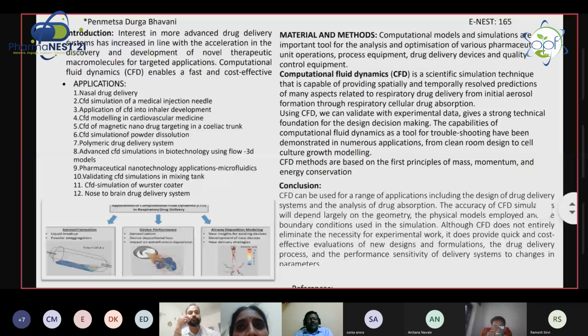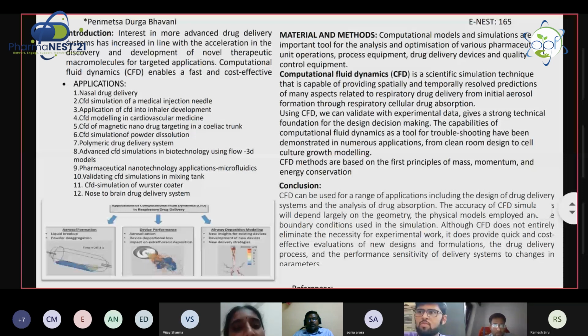Okay, just out of curiosity, I want to ask a simple question. You talk about nose-to-brain drug delivery systems. I wonder how, if you administer the drug in the nasal cavity, it will reach the brain. Could you explain something about that? Through the olfactory lobe, we have a direct connection to the brain, sir. From the olfactory lobe, we have a direct connection for the nasal-to-brain drug delivery system, sir. You mean if you put, say, nasal drops, it can reach the brain?